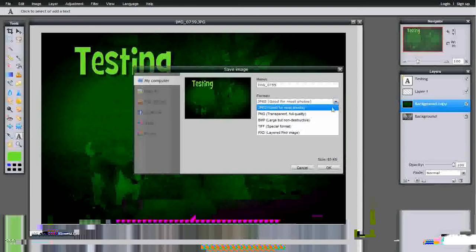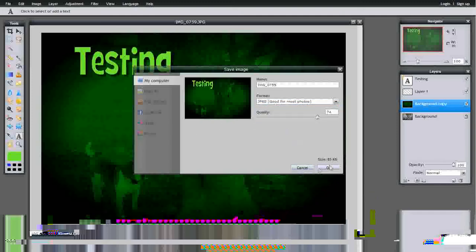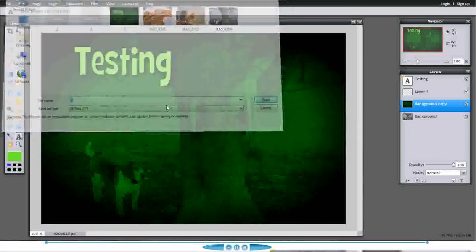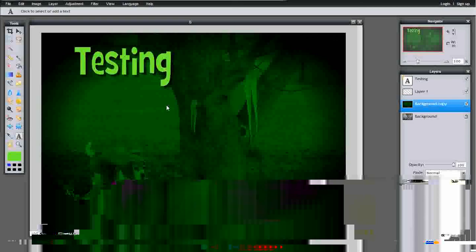It gives you some other formats, PNGs, which supports transparency, or a PXD, which I'm guessing is just like a PSD in Photoshop, where you can keep your layers in that, so you can come back later and still have your layers. I'm just going to save this as a JPEG right to my computer, call it 6, and that's it. Enjoy Pixlr.